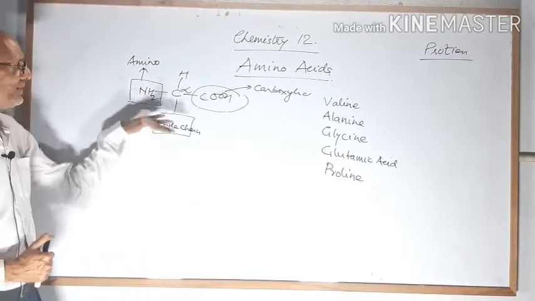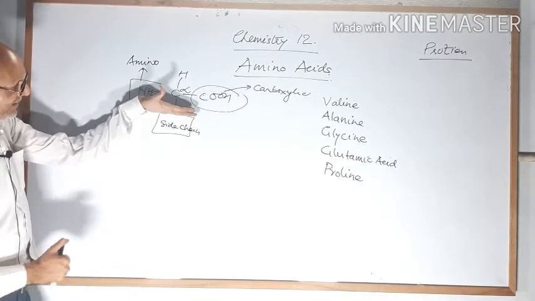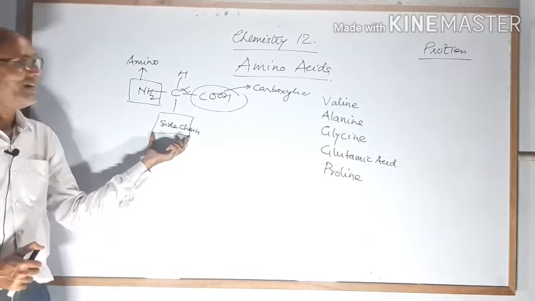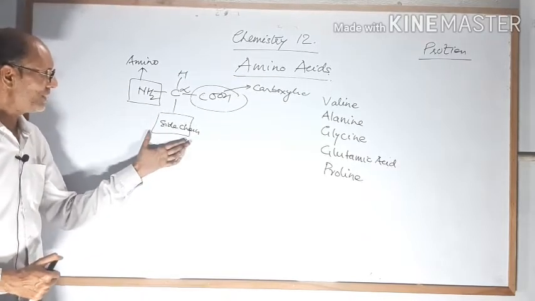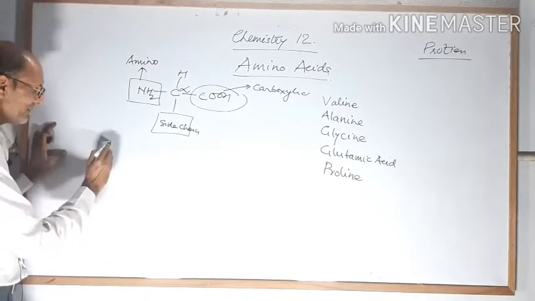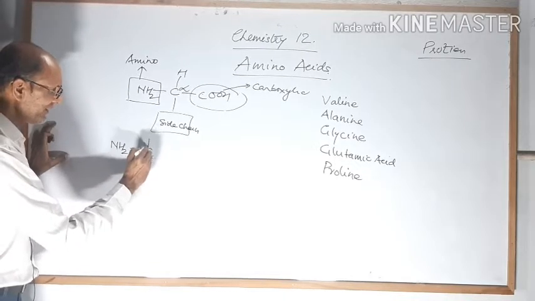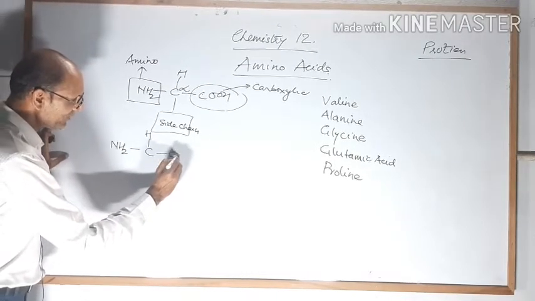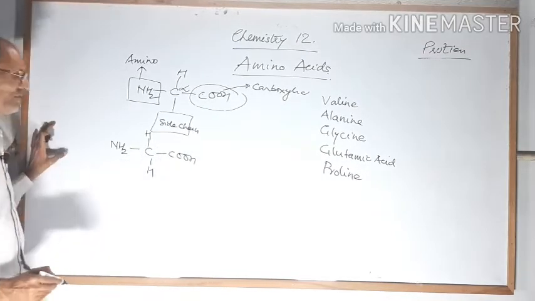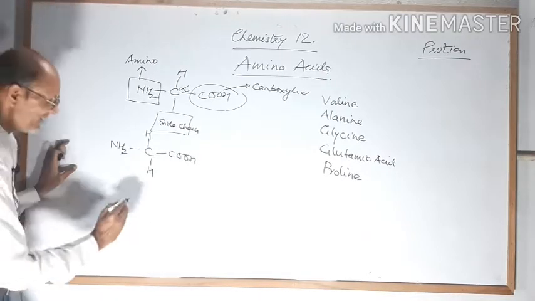This is an amino acid, but if you change the side chain to a different group like H, CH3 or any other group, the name will change. So the first member is NH2, single bond C, single bond H, single bond COOH, and here we attach H. This is the first member of alpha amino acids, and its name is glycine.